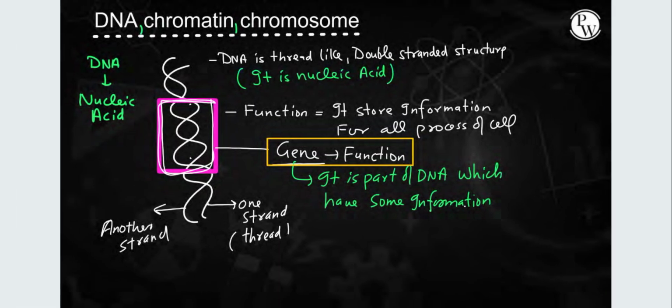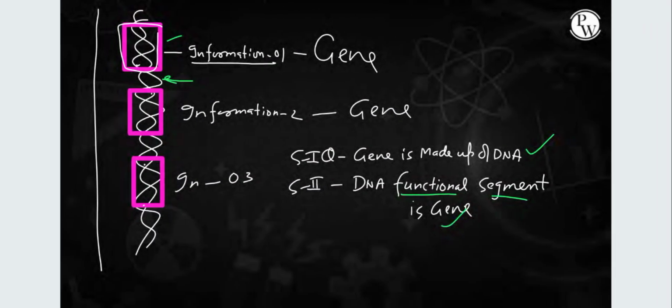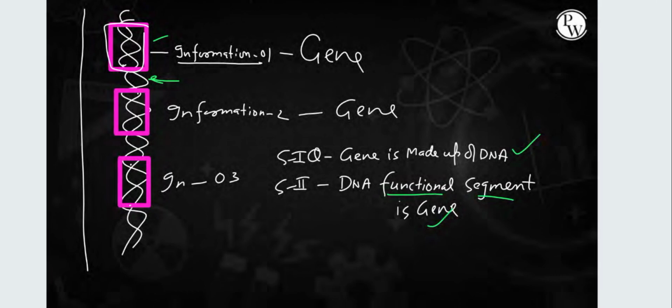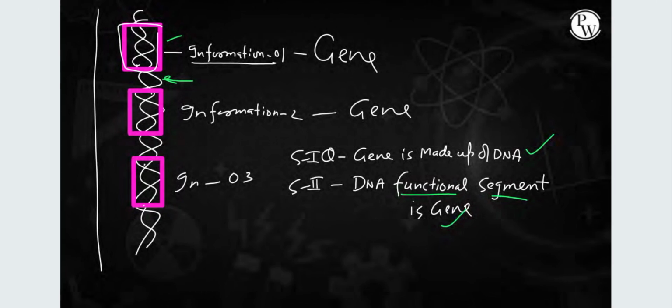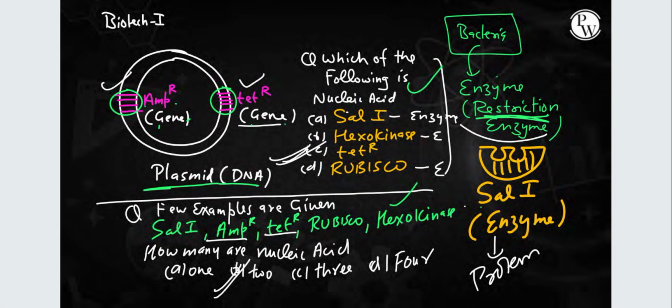All right. Information is stored in the gene. Here again is one question. Statement 1: gene is made up of DNA. Statement 2: the functional segment of DNA is gene. Yes, that's very true. Gene is made up of DNA, and the functional segment of DNA is gene. Both statements are true. All right. Now let's move forward.